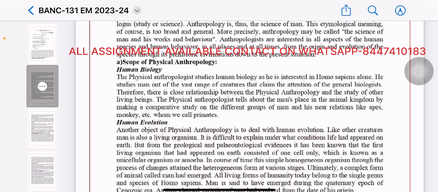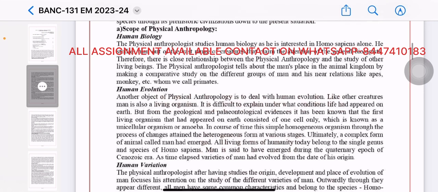Therefore, there is a close relationship between physical anthropology and the study of other living beings. The physical anthropologists tell about man's place in the animal kingdom by making a comparative study on the different groups of man and his near relations like apes, monkeys, etc., whom we call primates. Human evolution. Another object of physical anthropology is to deal with human evolution.